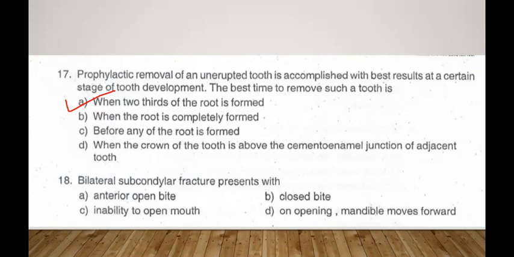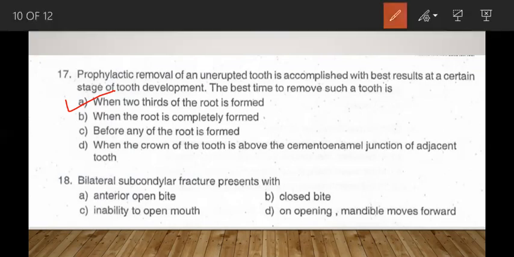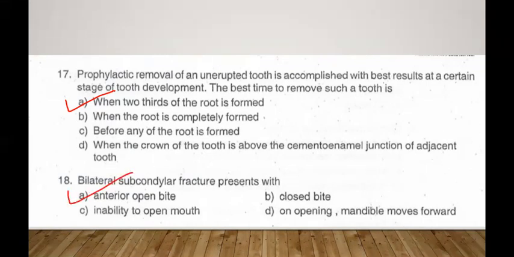Now question number 18. Bilateral subcondylar fracture presents with: A, anterior open bite; B, closed bite; C, inability to open mouth; and D, on opening mandible moves forward. The right answer is anterior open bite.